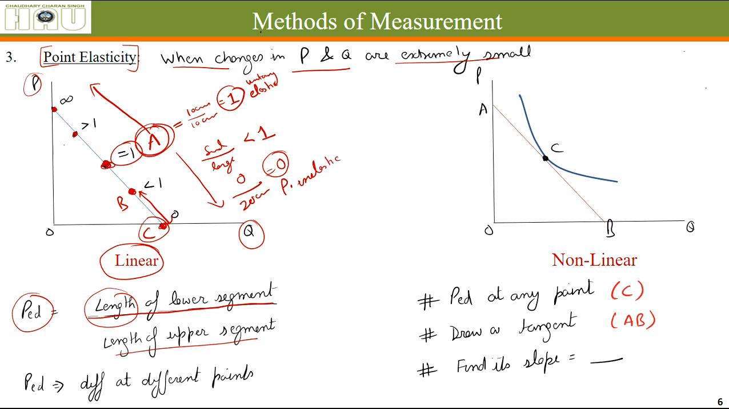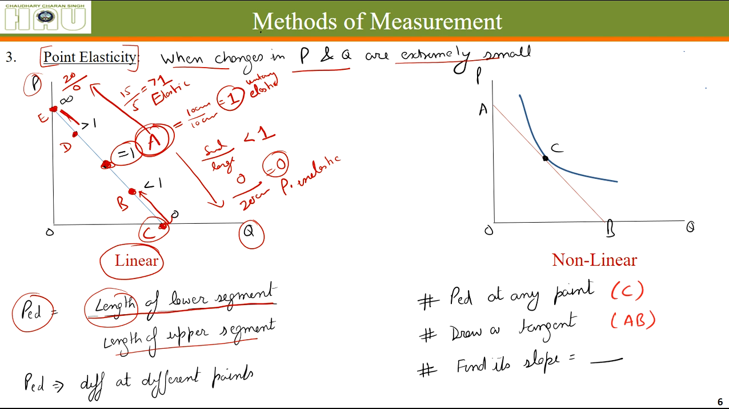And at point D, the length of the lower segment is, let's say, 15 centimeter, and the length of the upper segment is 5 centimeter. It is certainly greater than 1, which is considered elastic or relatively elastic. And at the top point E, the length of the lower segment is 20 centimeter divided by 0.